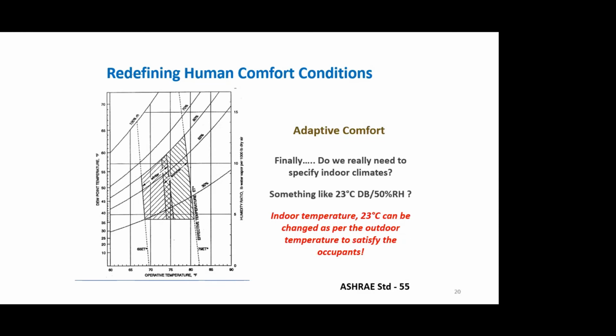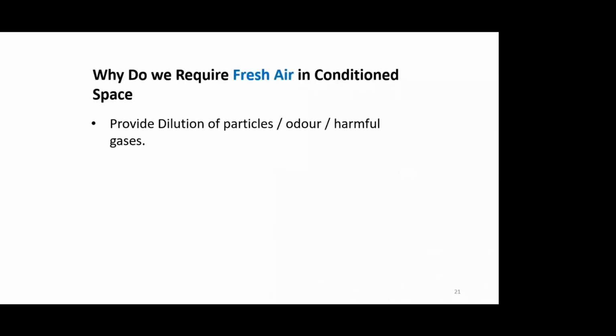Now there is a code which gives me this variation to be built into my system design automatically, so that people are actually more comfortable, and at the same time we are saving on energy. So that's how the temperature conditions play a very major role in defining what is going to be the capacity of your refrigeration system or the heating system in case of a place like Delhi, right?